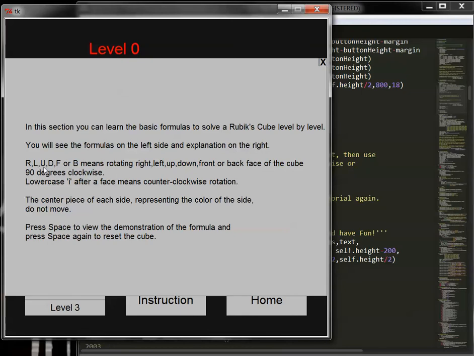The R, L, U, D, F, or B in the formula means rotating right, left, up, down, front, or back face of the cube 90 degrees clockwise. If there's a lowercase i after a face, it means counterclockwise rotation. You can press space to view the demonstration of the formula and press space again to reset the cube.